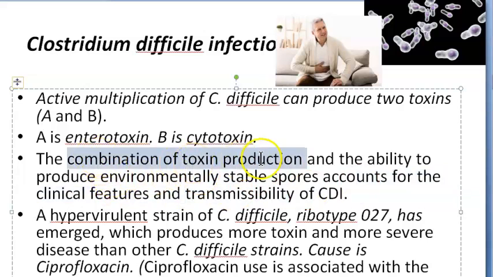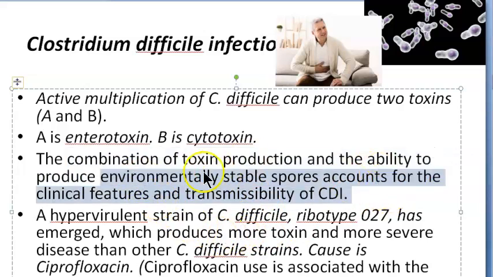The combination of toxin production and the ability to produce environmentally stable spores accounts for the clinical picture. So basically, it is able to produce toxin and it is able to make spores, so it cannot be killed easily, so it can reproduce so much. That is why it is difficult to control the transmission. That's what they are saying.